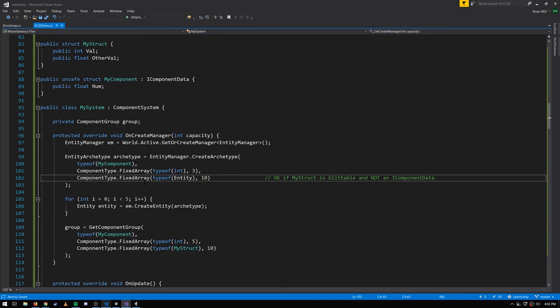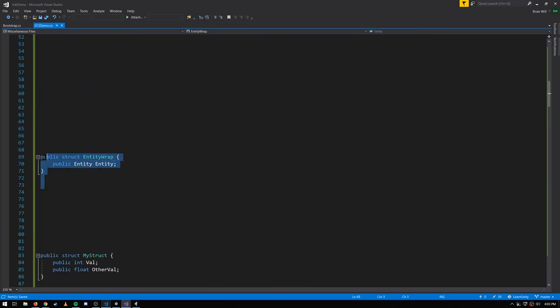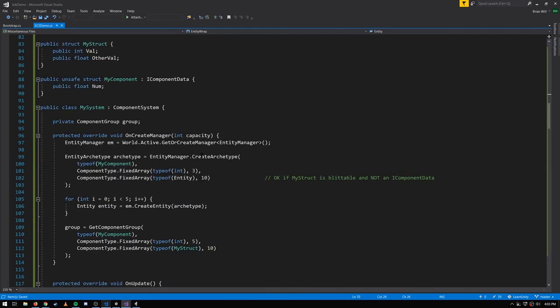I think this is really just an oversight, because what we can do is create a struct, which is just called EntityWrap, which has a single field of type Entity, and then we can use that wrapper, and this is okay. This is acceptable, and effectively we just have a struct which is really just a wrapper for an entity. So you can have entities in the structs which make up your fixed arrays. You just can't use Entity itself. Again, I think that's really just an oversight in the code. I delved a bit into the code, and it seemed like they just didn't account for that use case. Maybe there's some good reason not to allow it, but then why allow entities in these structs then? It doesn't seem consistent.